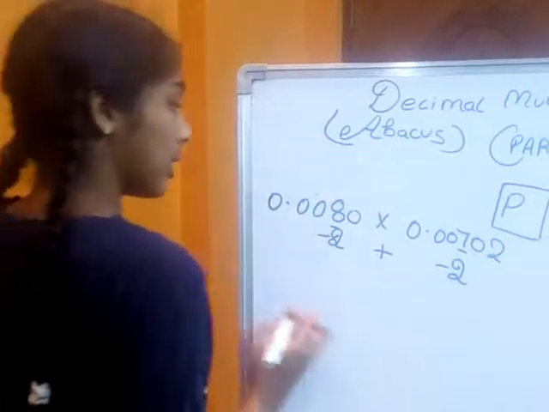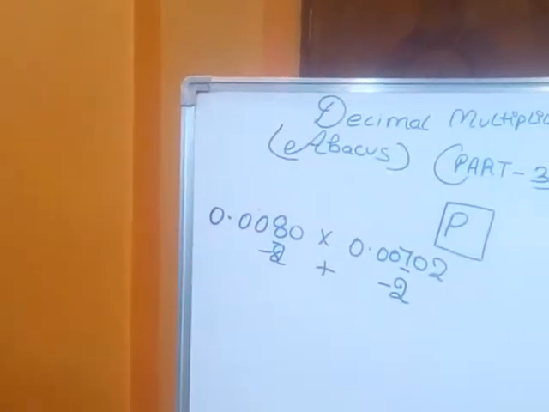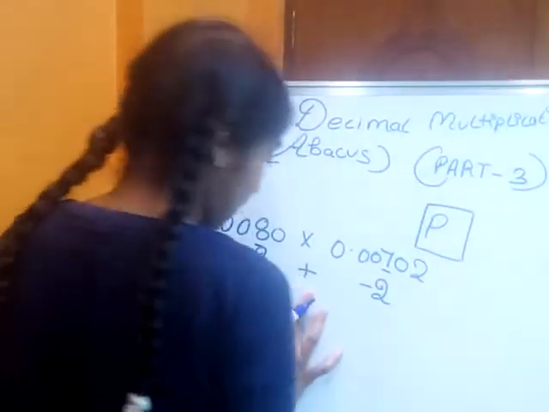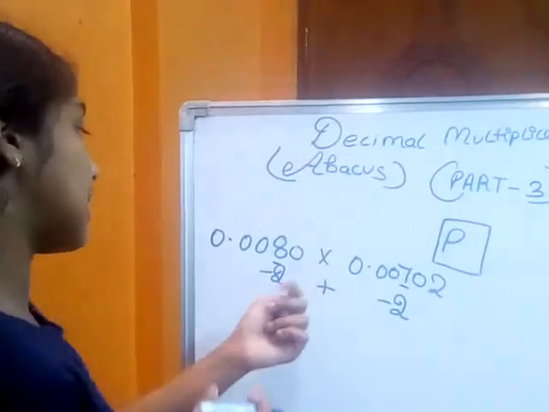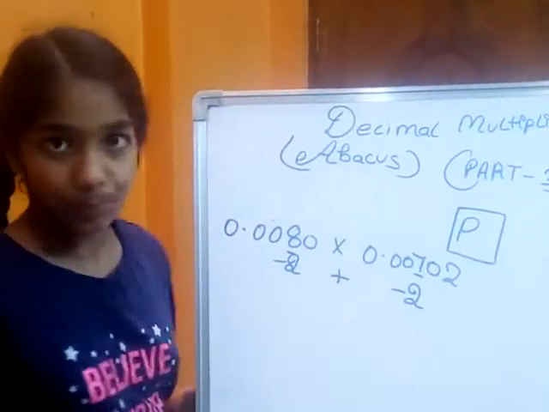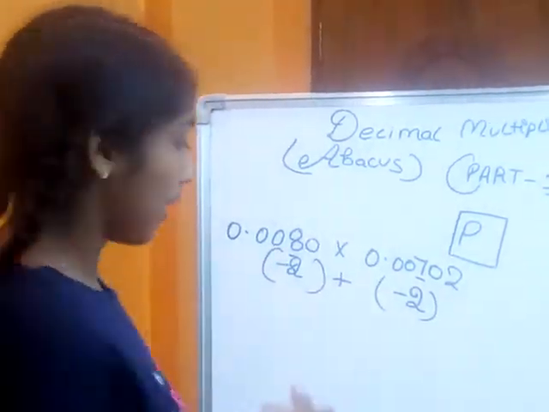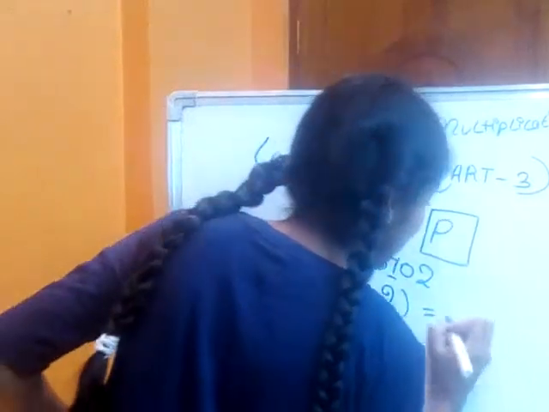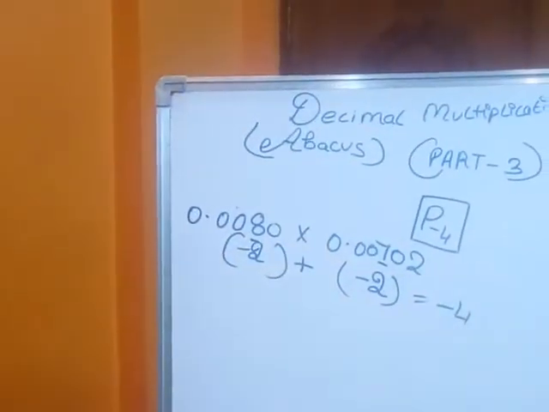So what will we do here? We will add both. Instead of plus, here we have minus, which means we will get a different answer. As multiplication is repeated addition, we will add both. Now let us add. The answer is minus 4.